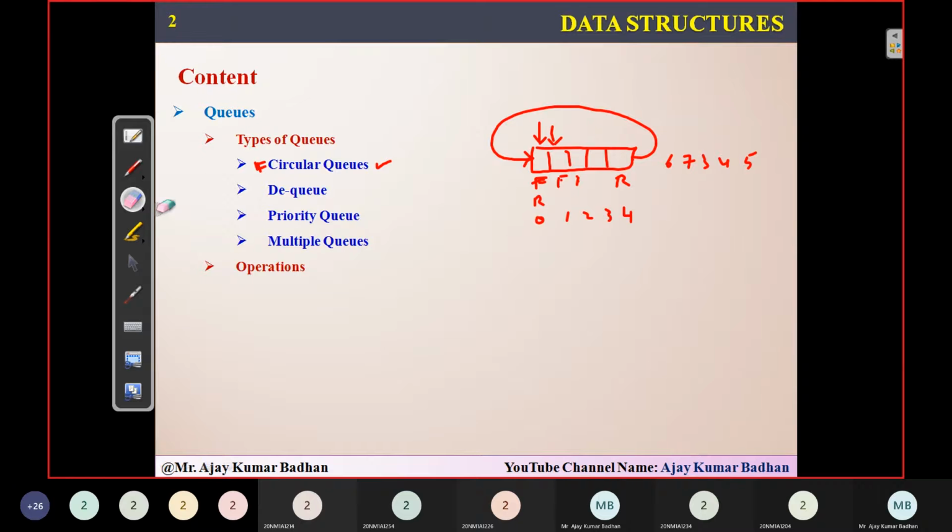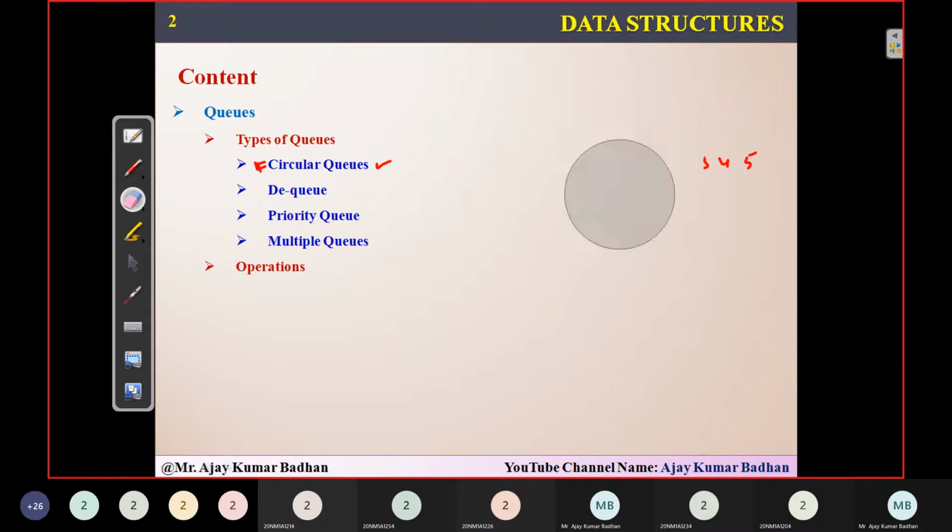Anyhow, when we implement any program using arrays, they have some drawbacks. The drawback is that it is a static representation, and once we declare that array, we cannot add additional elements. And if you declare the size of the array too large and utilize only a few spaces, that again results in wastage of the remaining spaces. That is a drawback here. To overcome that drawback, we implemented circular queues.